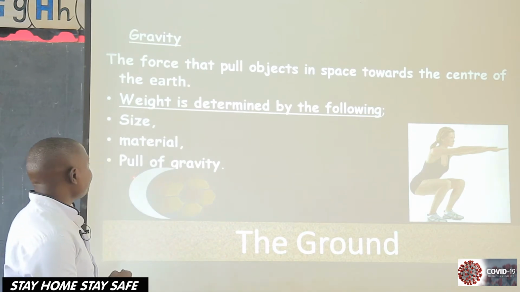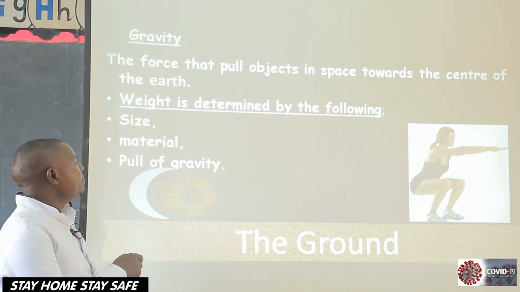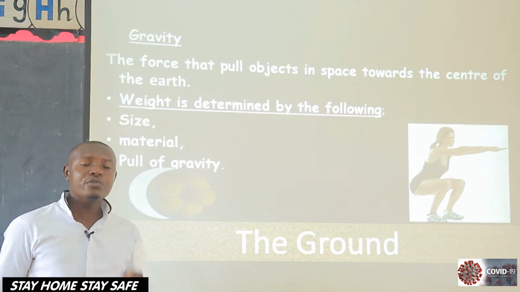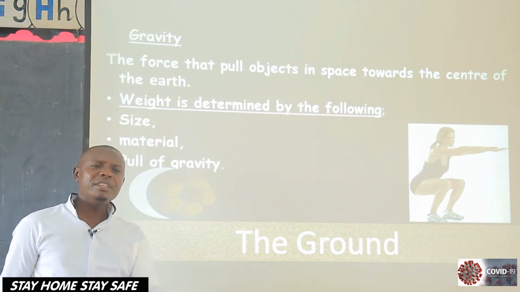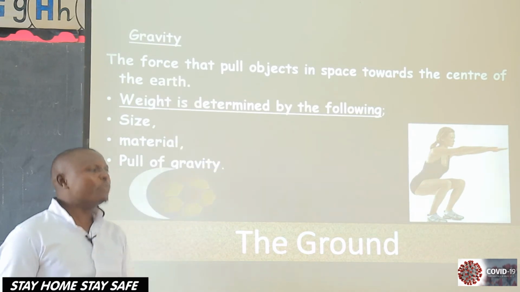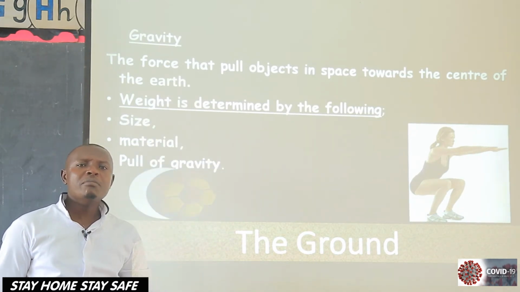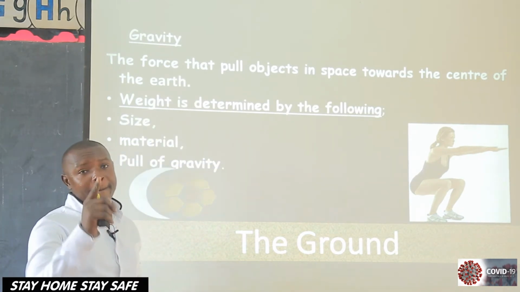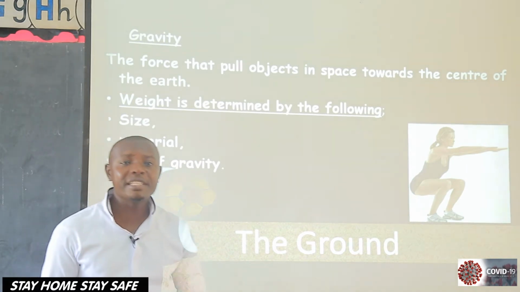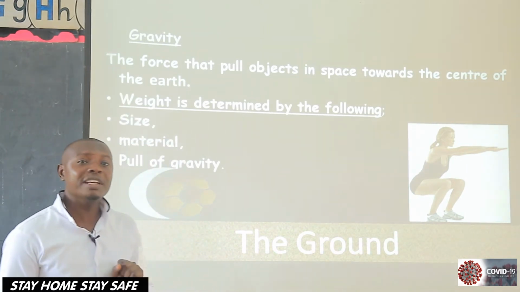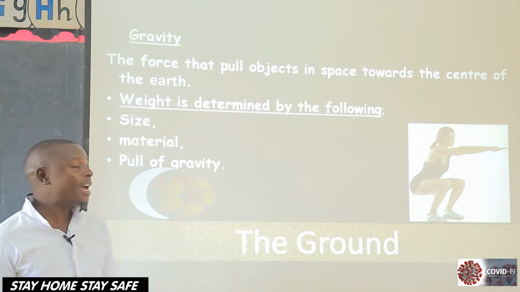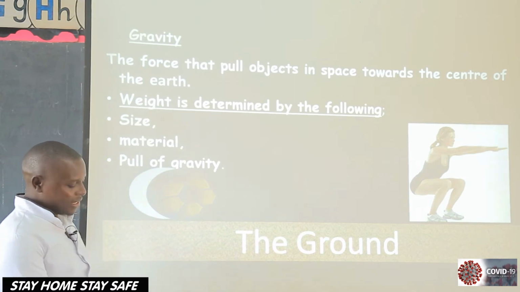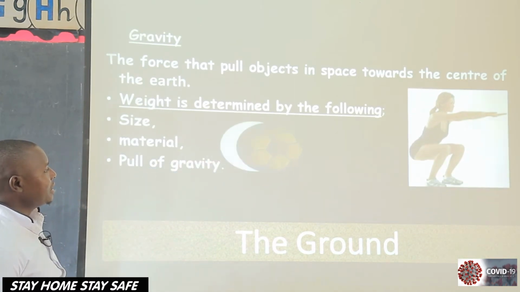Then another one, weight depends on the force of gravity. If the gravity which is pulling that object is more, the weight will also be more. But if the gravity is less, the object will also have less weight. Let's see this gravity.